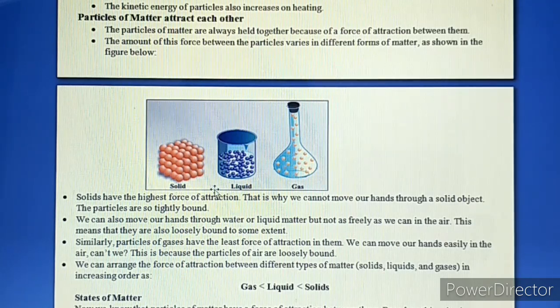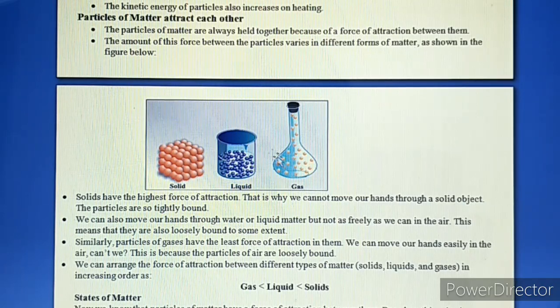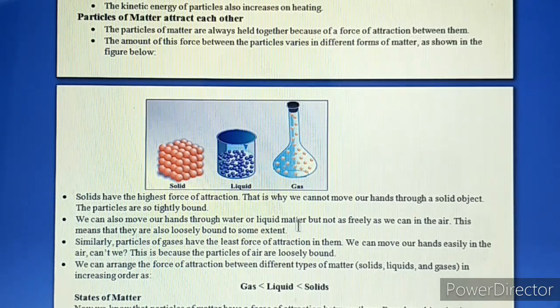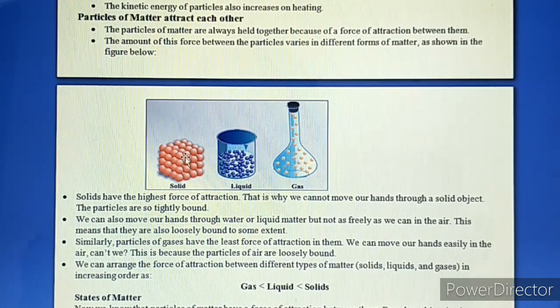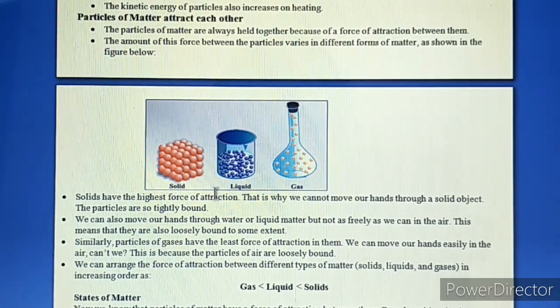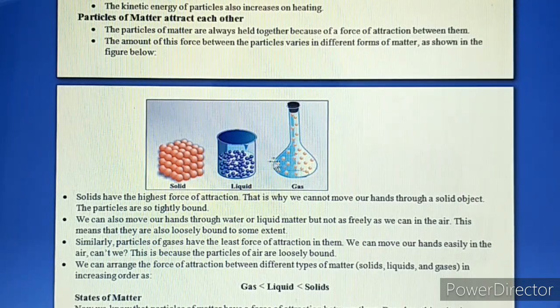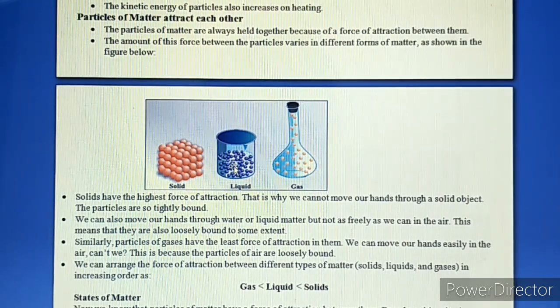Now, which is having the highest force of attraction? By looking at the figure, you can say that solids have the highest force of attraction. That is why we cannot move our hands through a solid object, because the particles are very, very tightly bound. Now, can you see this one? Liquid. We can also move our hands through water or liquid matter, but not as freely as we can move in the air. This means that they are also loosely bound to some extent.